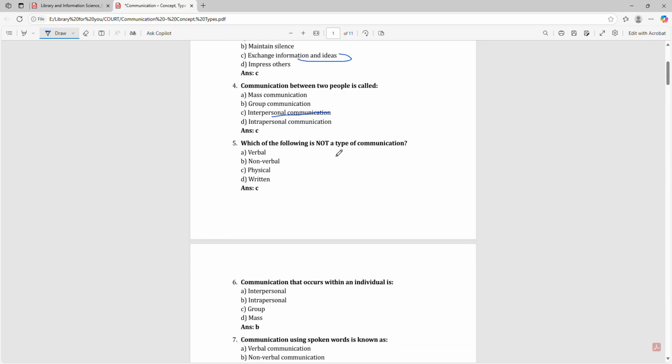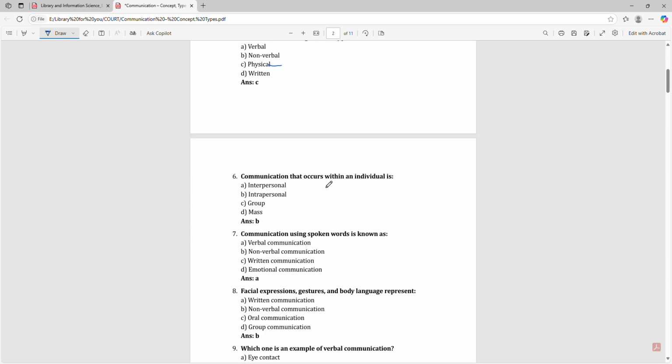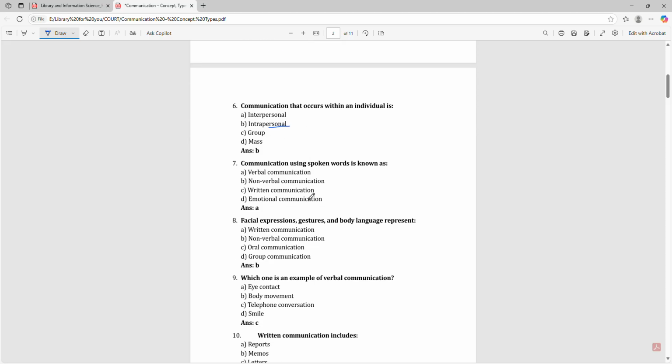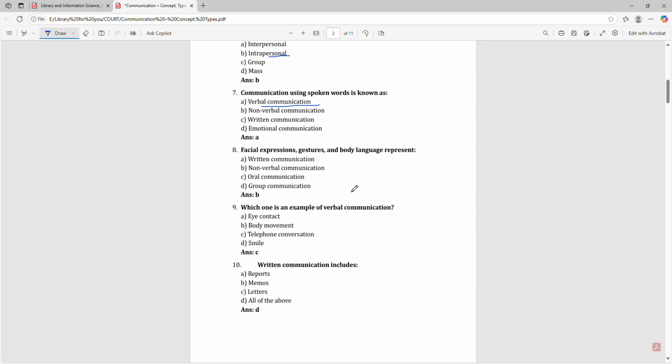Which of the following is not a type of communication? That is physical. Communication that occurs with an individual is intrapersonal. Communication using spoken words is known as verbal communication. Facial expression, gesture, and body language represent non-verbal communication.